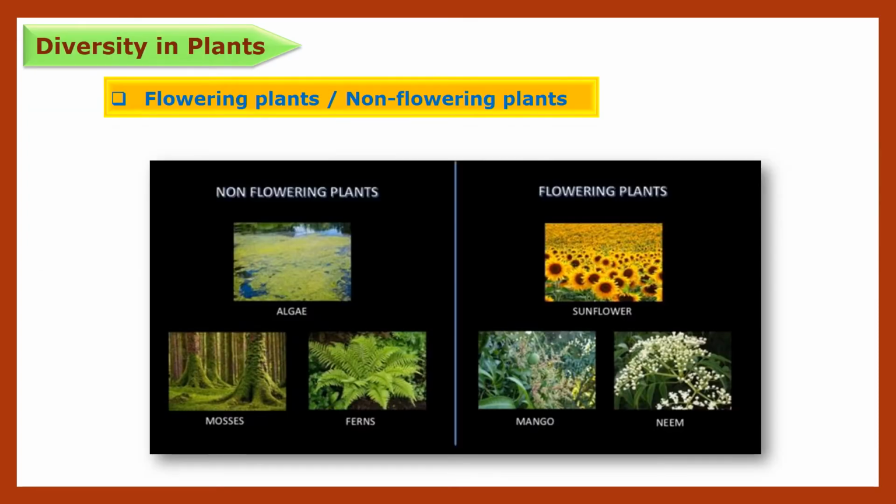In the previous standard, we have seen diversities in plants. In that, we saw diversity in flowering and non-flowering plants. Okay, means the plants, those who are giving flowers, that is called flowering plants. And the plants, those who are not giving flowers, that is called non-flowering plants. In flowering plants, we have seen examples sunflower, mango, neem. And in non-flowering plants, we have seen examples algae, moss, and fern.